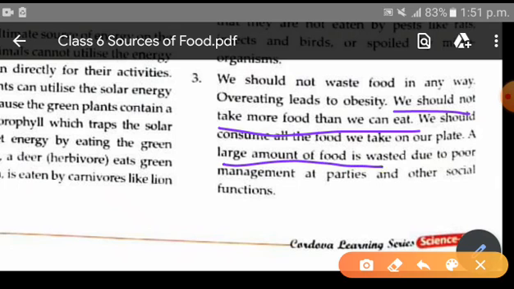A large amount of food is wasted due to poor management at parties and other social functions. You will find that when you go to any social gathering, wedding ceremony, or birthday party, many people waste their food, right? You might have seen before your eyes that if they don't like to eat, they just throw it in the dustbin. In this way the wastage of food occurs in many cases. So we need to prevent that in order to avoid any kind of food problem in future.